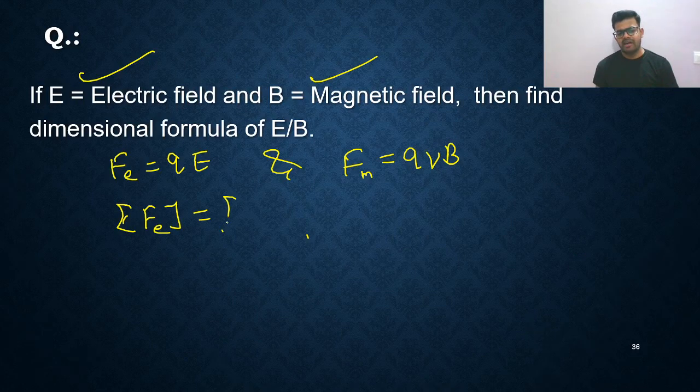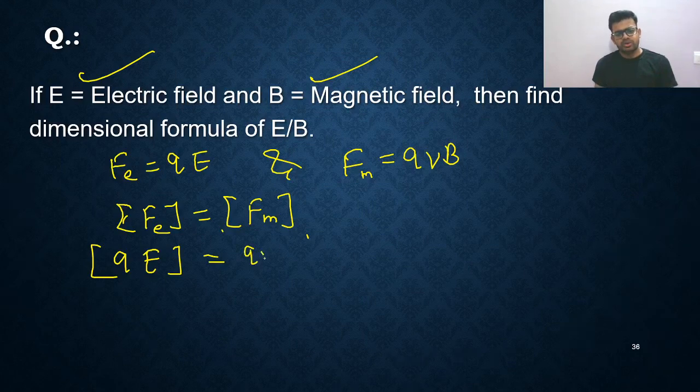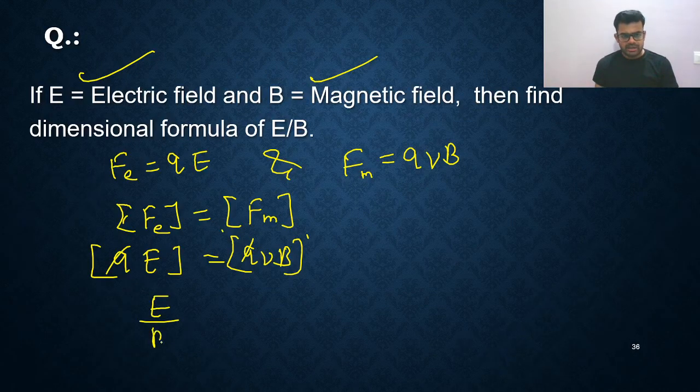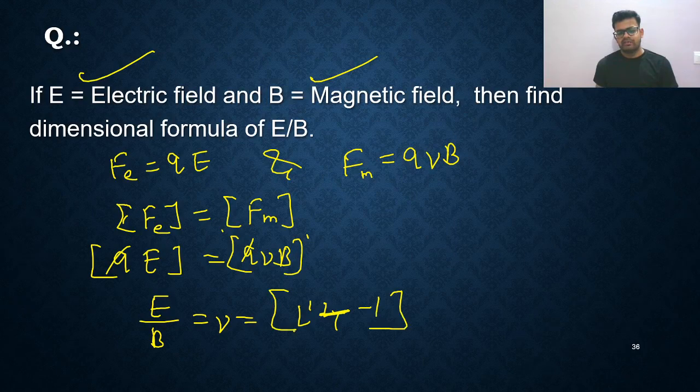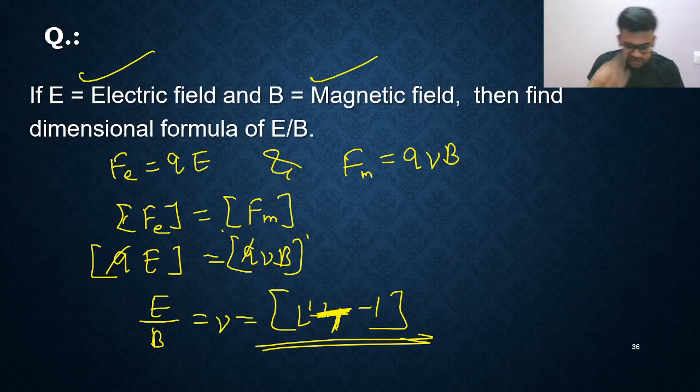So the electric force will have the same dimensional formula as the magnetic force, right? Because both are force, so just Newton. So here you will write QE, E is electric field, that will be equal to QVB, V is velocity. So you can cancel one thing, Q will be cancelled with Q. So directly you are getting E by B is equal to V, and V is velocity. So that is directly L1 T minus 1. Answer.